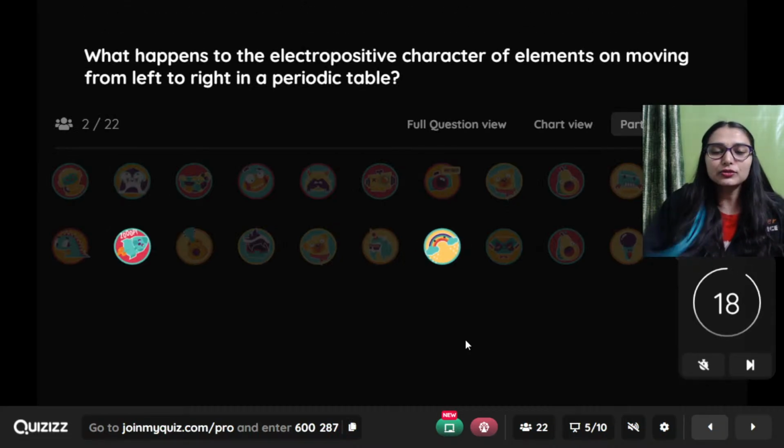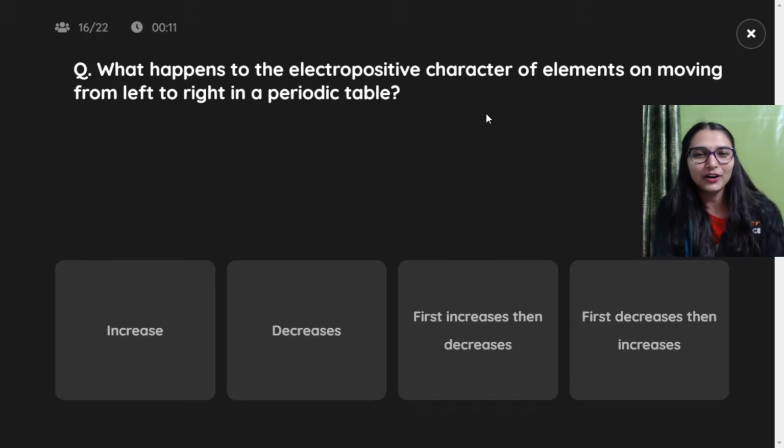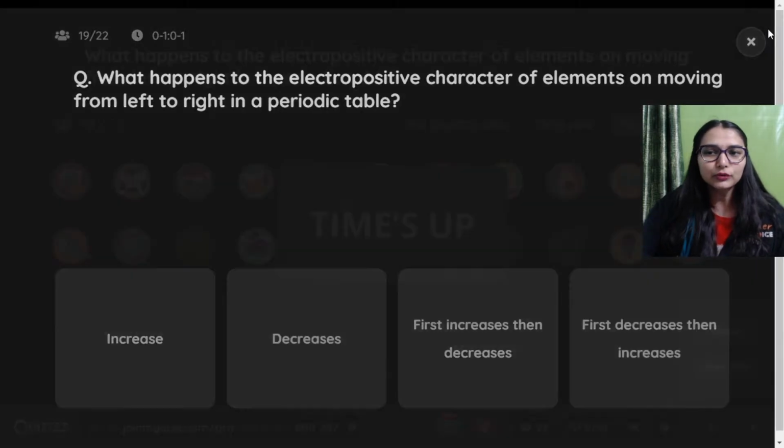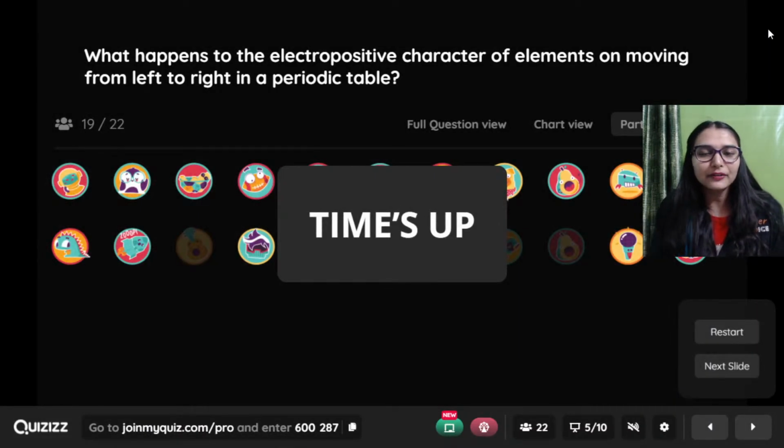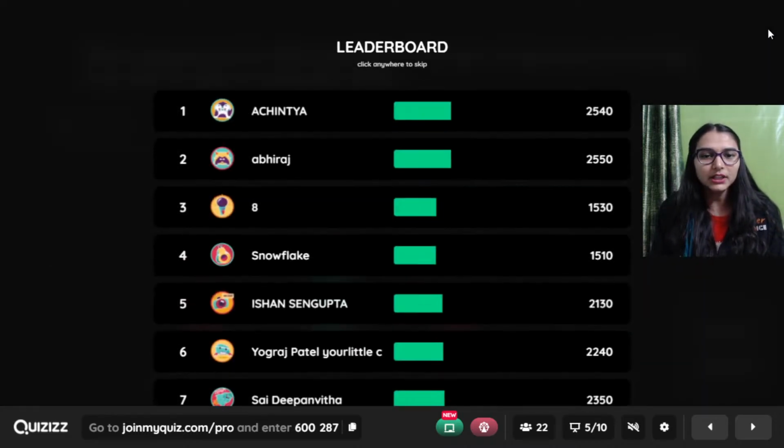What happens to the electropositive character of elements on moving from left to right in a periodic table? इलेक्ट्रोपॉजिटिव कैरेक्टर पूछा है. मेटालिक कैरेक्टर वाला ट्रेंड होगा. Increase, decrease, first increase then decrease, first decrease then increase. क्लास 10th में you don't have any exceptions. You don't have to see d-block elements, so you can be just relaxed about it.